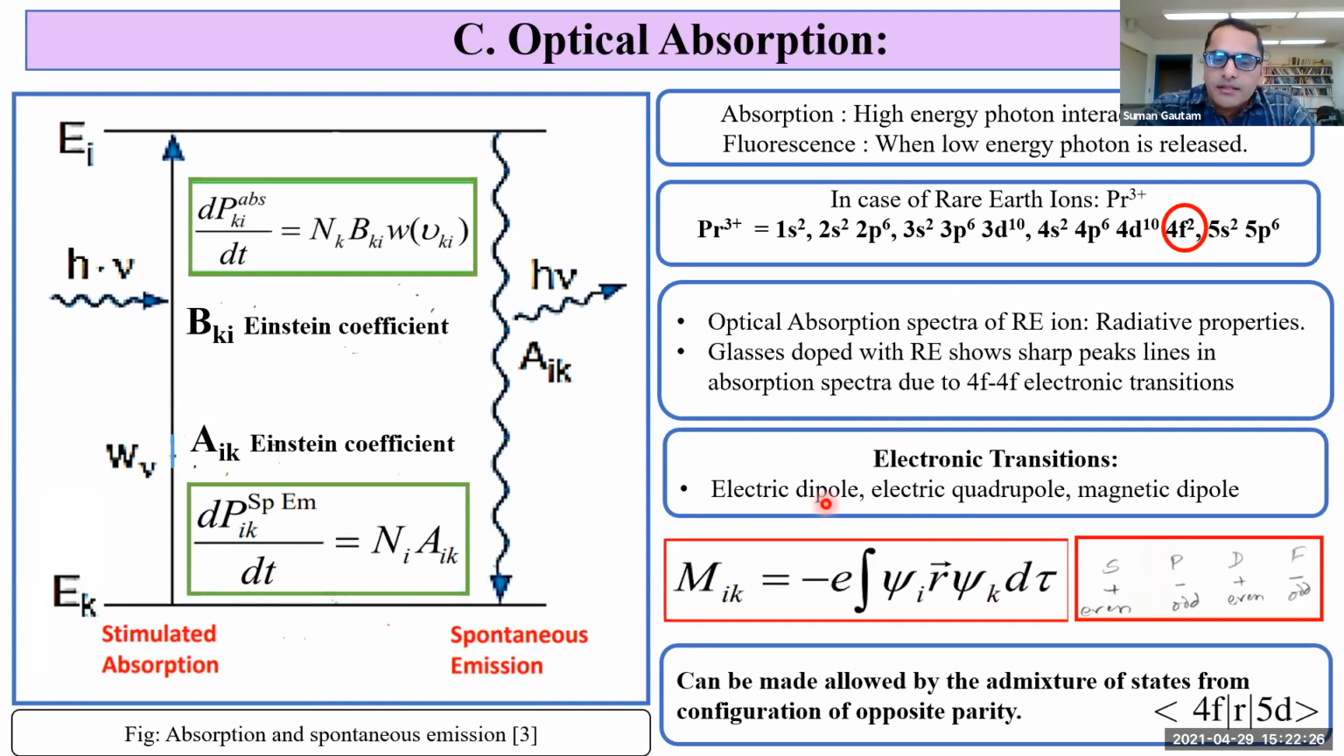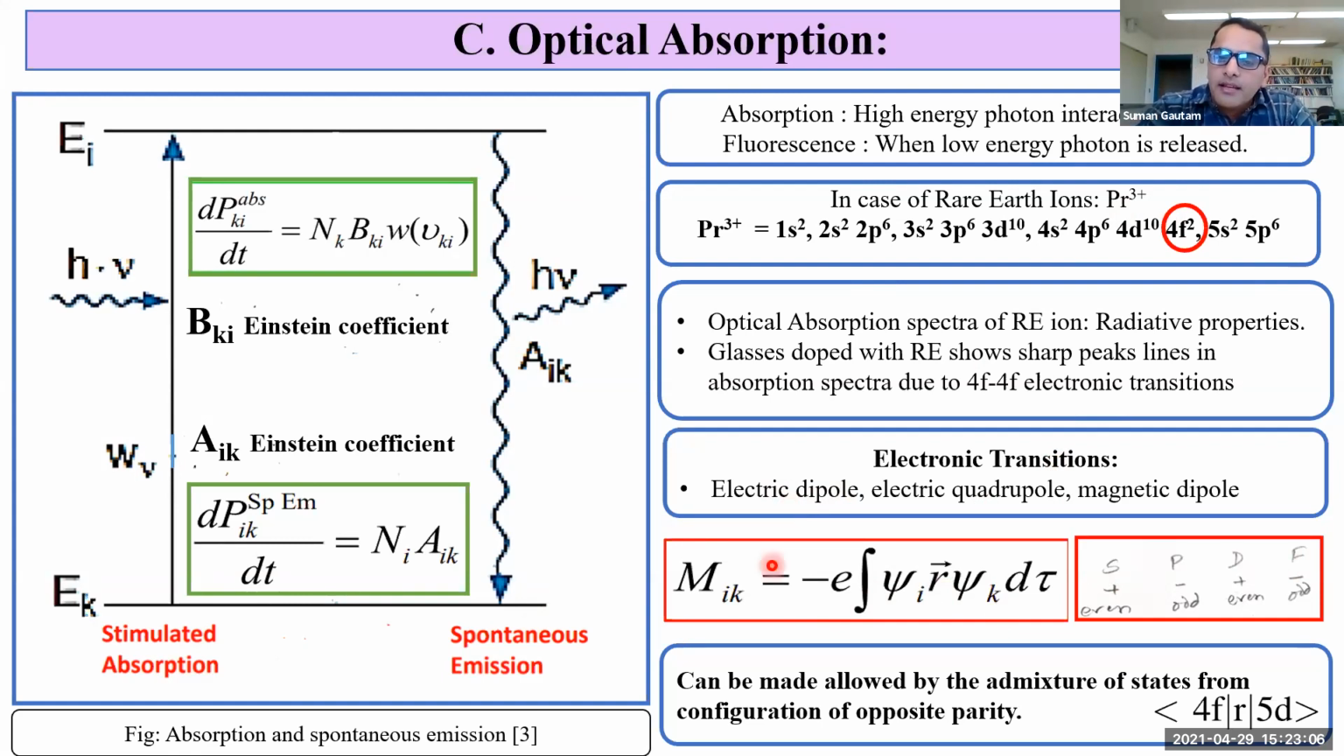In the case of optical absorption, electric dipole transition is forbidden, whereas electric quadrupole and magnetic dipole transitions are allowed. This is the matrix element for electric dipole transition, where R represents the radius vector of an electron from the origin. Psi i and psi k are the electronic wave functions for the excited state and ground state. In the case of rare earth ions like praseodymium ions, which have 4f-4f electronic transitions, psi i and psi k represent odd parity states. As a result, this represents an odd function and its matrix elements vanish. So electric dipole is forbidden.